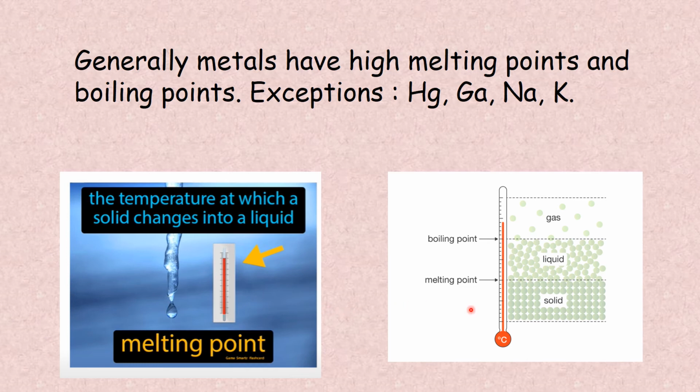And boiling point means the liquid is converted into gaseous state on giving heat. That is called boiling point. So metals usually have high melting point and high boiling point. Exceptions, that is mercury, gallium, sodium, potassium, they have low melting and boiling points.